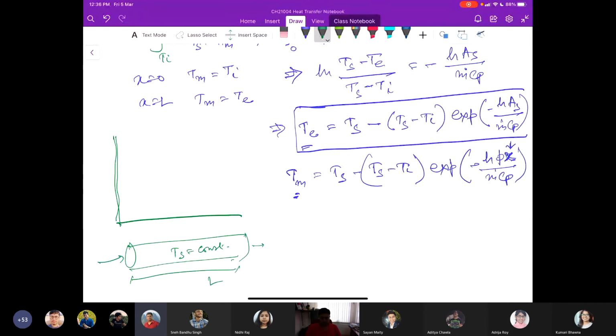Along the length, your temperature starts at Ti, and this is your Ts, which is constant throughout the length. This is exponentially decaying, and the rate of decay actually depends on the magnitude of this parameter.